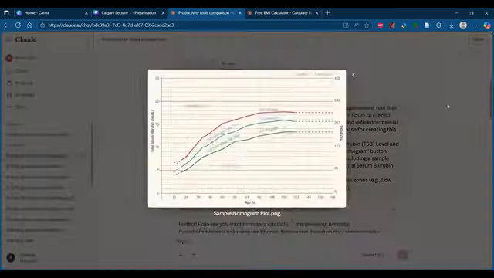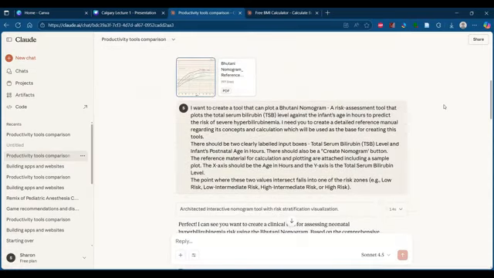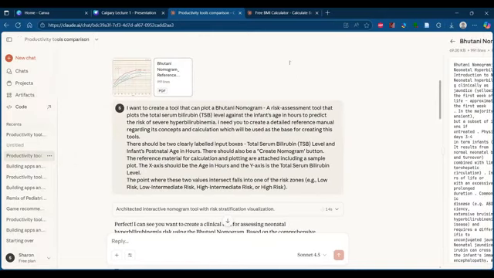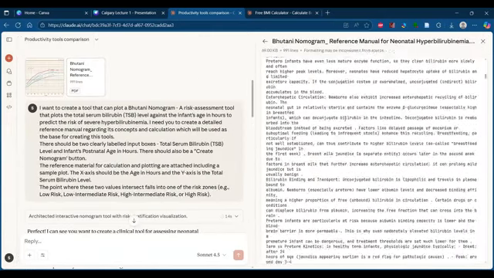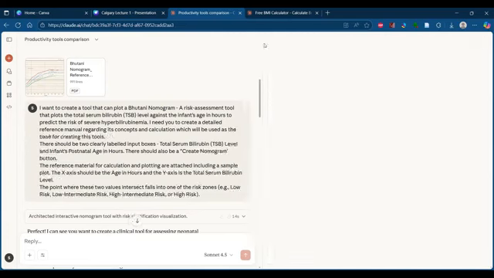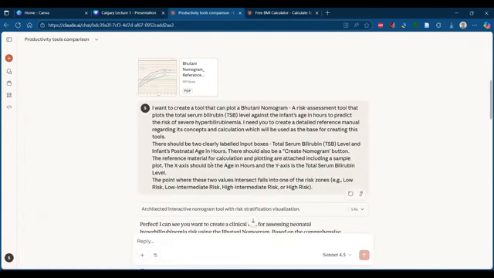Okay. The second file is, we need to load so much information into Claude regarding how this is calculated, right? So I had a PDF with me with all the details, like how exactly this particular nomogram is created. So that was available in the form of a PDF. So that PDF is also attached. Now for creating this PDF, to be honest, I didn't know how this particular nomogram is created and what are all those minute details regarding the calculation.